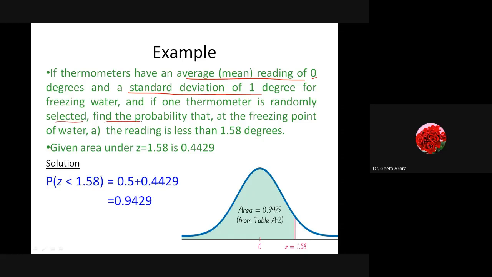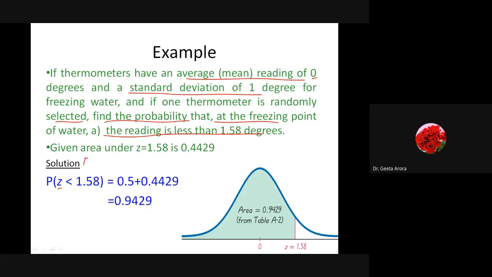we have selected one thermometer and we are looking for the probability that at the freezing point, the first is the reading is less than 1.58 degrees. When we are talking about a reading less than 1.58, we do not have to write x here, and hope you are getting it. Why are we not writing x here? Because it's already in z.